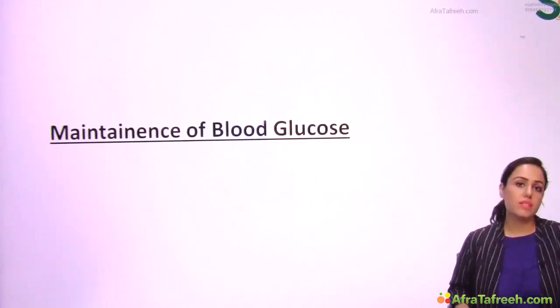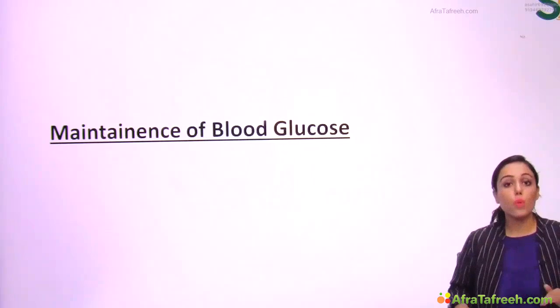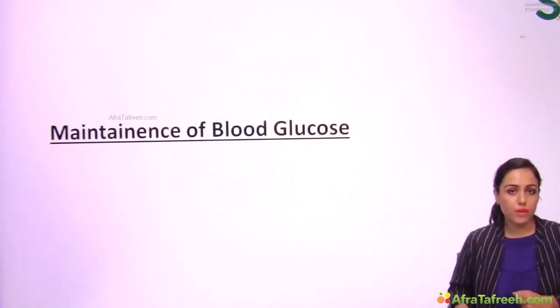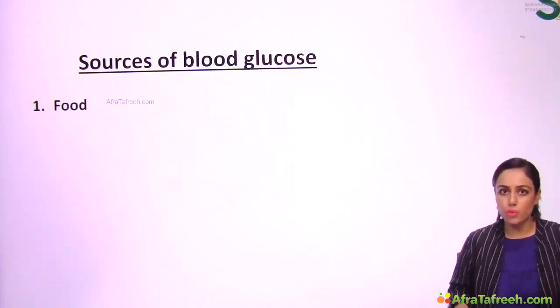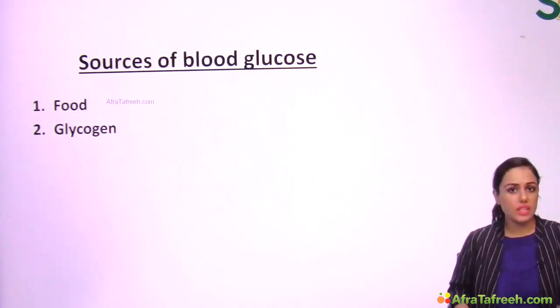First, let's see the basics of how blood glucose is maintained, because blood glucose is always maintained within a normal range of 70 to 110 mg%, and there are many sources of blood glucose. The first source is food, when we are eating. But when we are not eating, blood glucose is derived from liver glycogen.